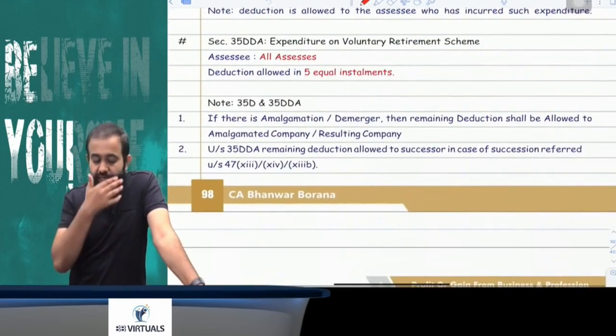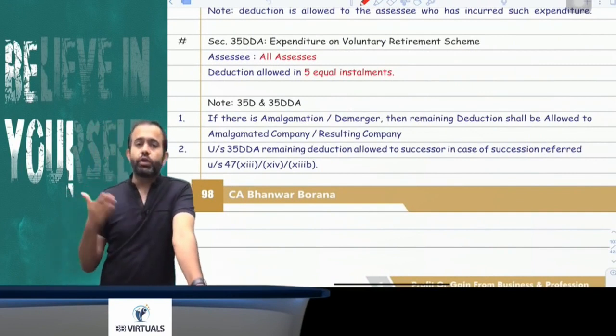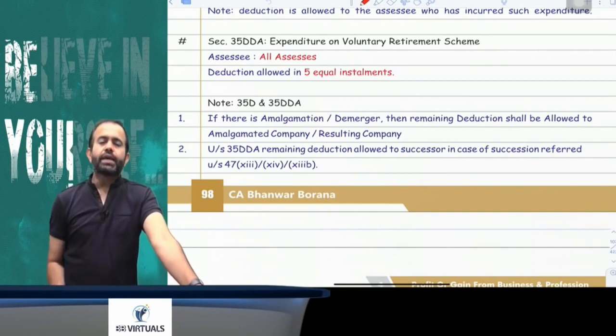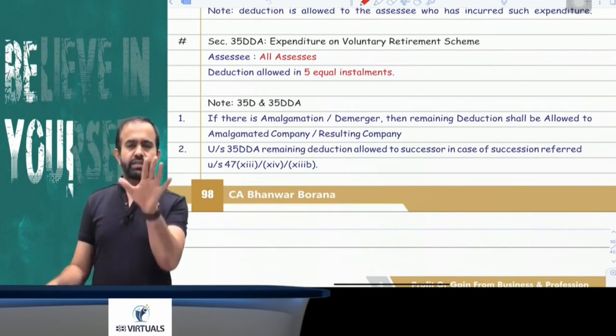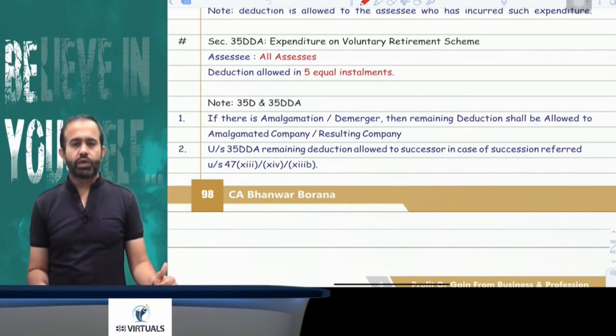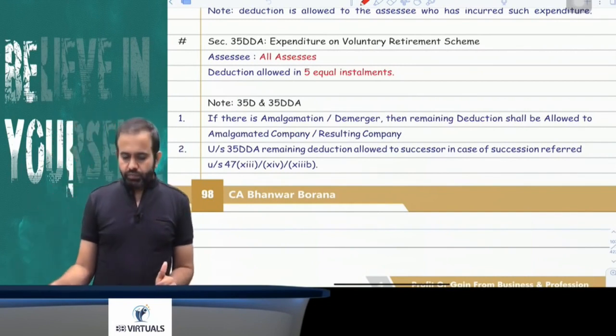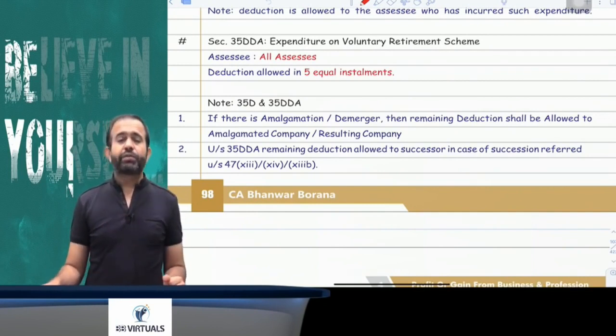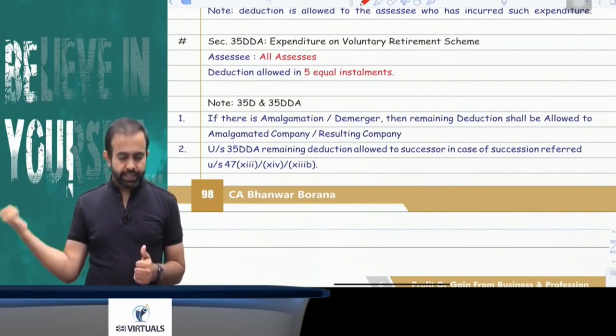Now the next section is 35DDA, which is related to VRS or voluntary retirement compensation. This deduction is allowed to all assessees. If you spend anything on VRS, that deduction is allowed in 5 equal installments. Suppose I take an example during Corona. Suppose Air India gave VRS to 10 employees and paid 50 lakh as VRS compensation, so that 50 lakh will be allowed in 5 equal installments, that is 10 lakh, 10 lakh, 10 lakh, 10 lakh, 10 lakh.